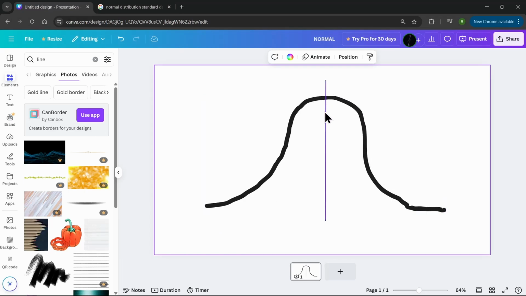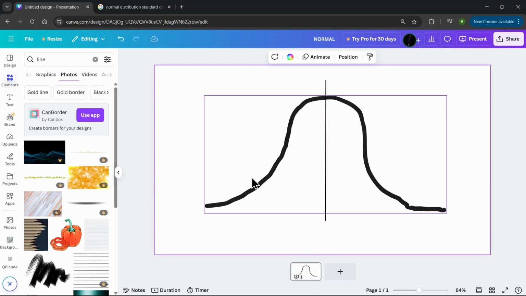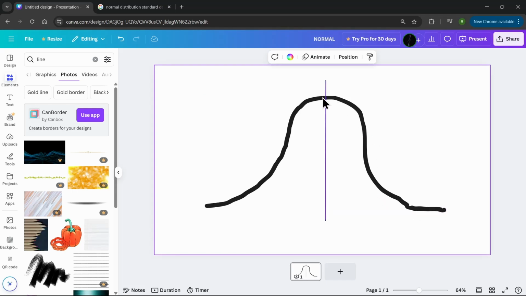And then there's a line right in the middle, and this is called the normal line. So what this means is if you're measuring a population, let's say you're wanting to find out how tall women are in your area, you would measure the height of all the women, and the normal height or the mean or the average height, like most women, are going to be at whatever this measurement would be.